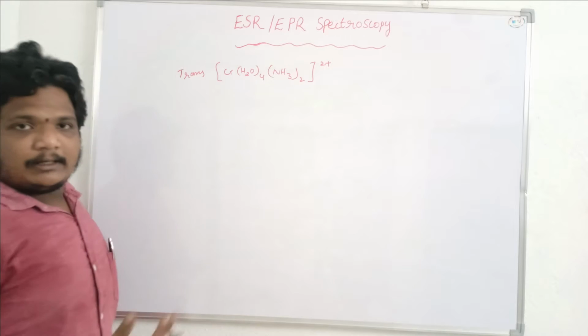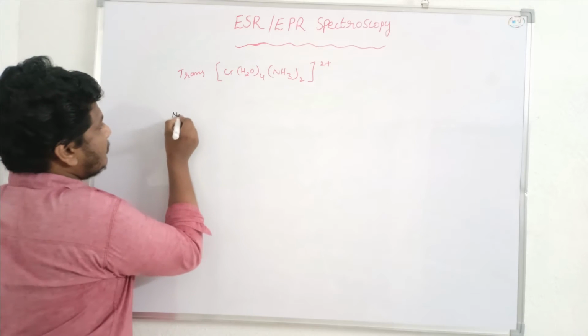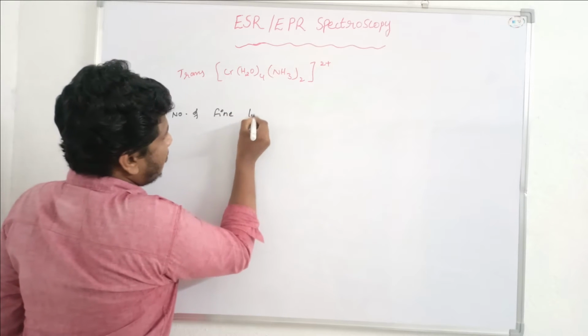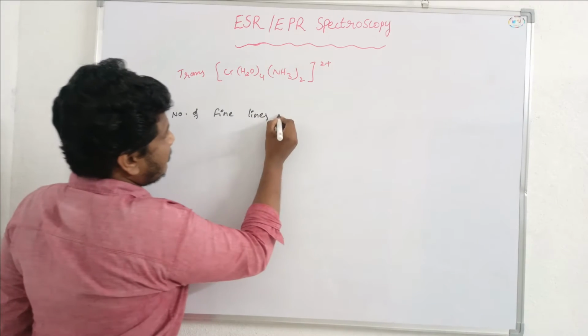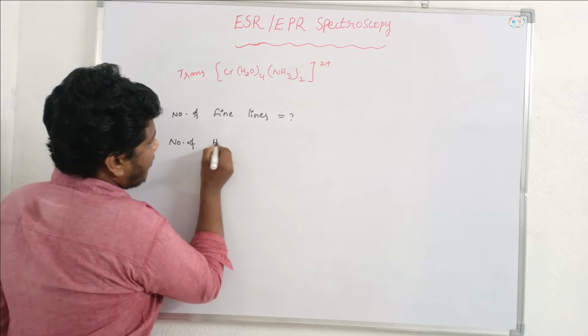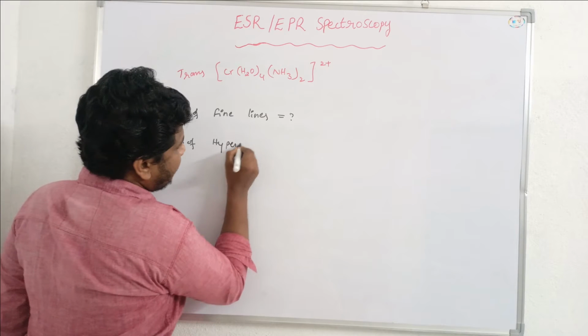Let us calculate the number of fine lines and the number of hyperfine lines.